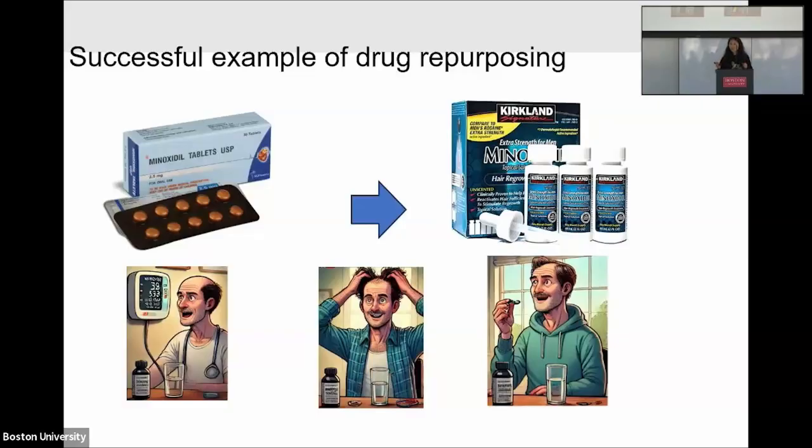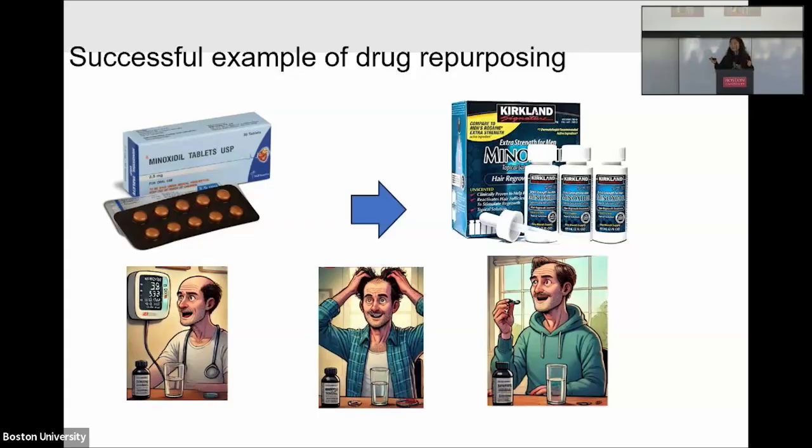There are some successful examples of drug repurposing. One famous example is minoxidil. Minoxidil was originally developed to treat high blood pressure. When this drug came out, patients took this medicine and found something unexpected: their hair was growing back. So they're not only getting better blood pressure, they're also getting a better selfie. Then scientists found that this drug may be repurposed to treat hair loss. That is a successful drug repurposing example.